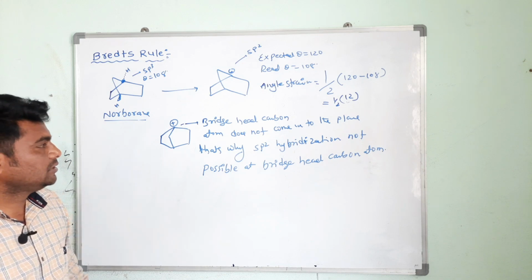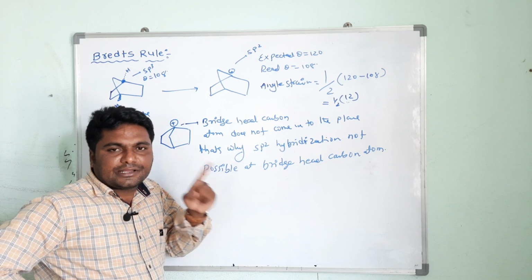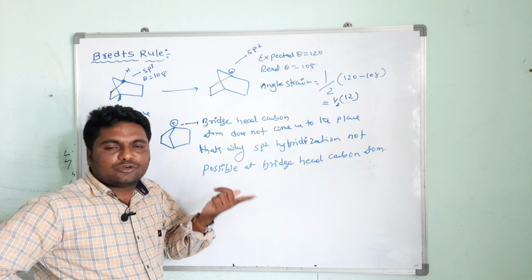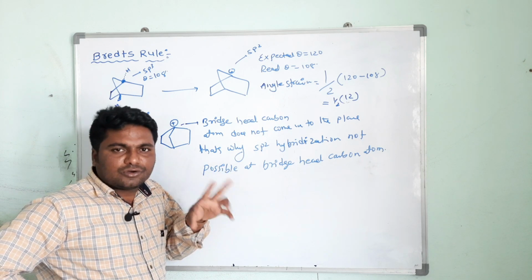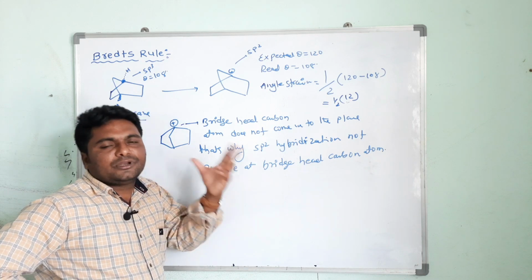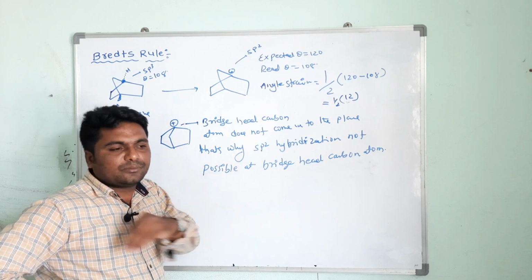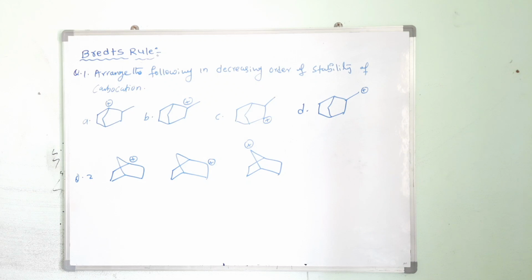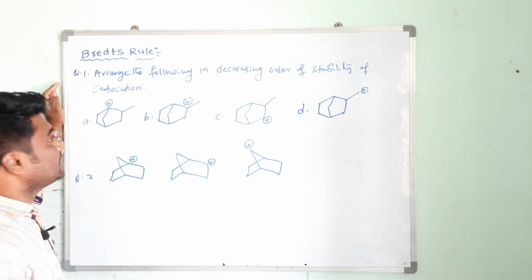First complete it. Understood what is the main important point? At a bridgehead carbon atom, a carbocation, free radical or pi bond is not possible. Why? Because a carbocation or free radical undergoes sp2 hybridization, and sp2 hybridization means theta is 120 degrees, which is not possible at a bridgehead carbon atom. That's why a bridgehead carbocation, free radical or pi bond is highly unstable as compared to other carbocations. Make it fast. Okay, now see here, one question that is based on stability of carbocation.